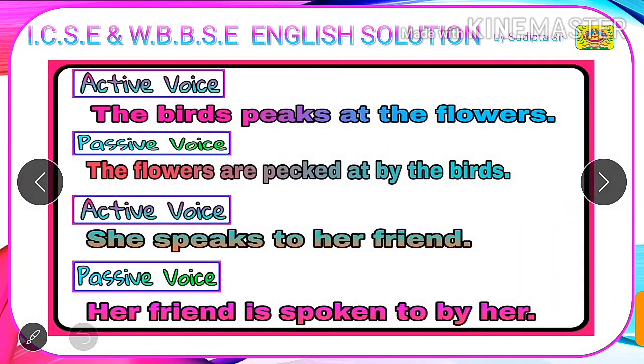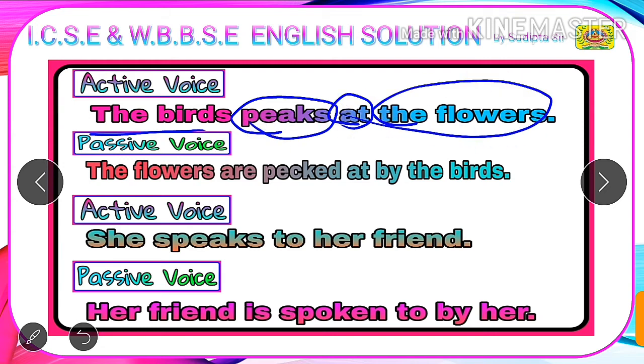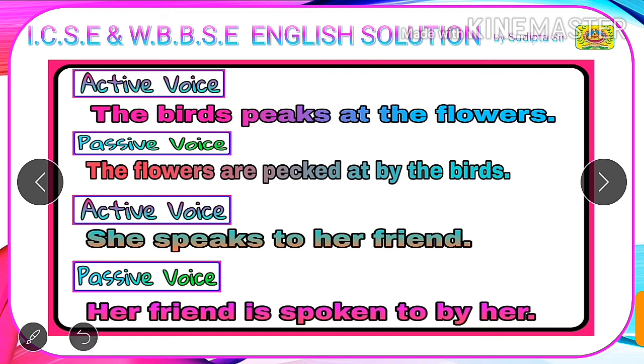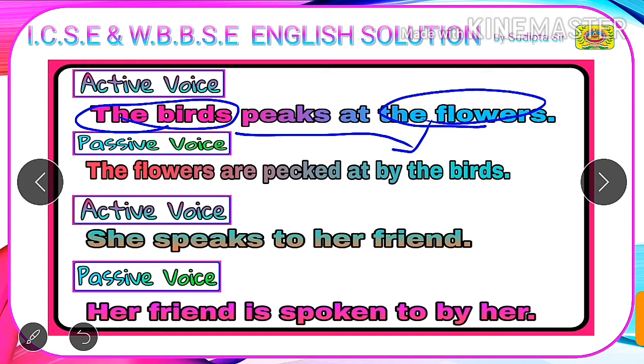Students, our first example under sentences with prepositional verb is: the birds pick at the flowers. Here the birds is the subject, pick is the verb, at is the preposition, and the flowers is the object. Now if we are asked to change this sentence into passive voice, according to the rule, we will first swap the subject and object. Here the subject in active voice is the birds, which will become our object in passive voice, and the flowers, which is the object in active voice, will become our subject in passive voice.